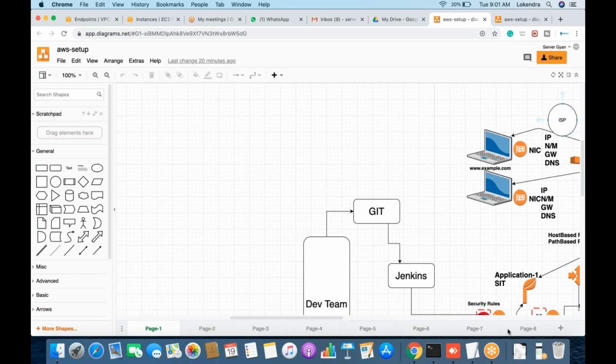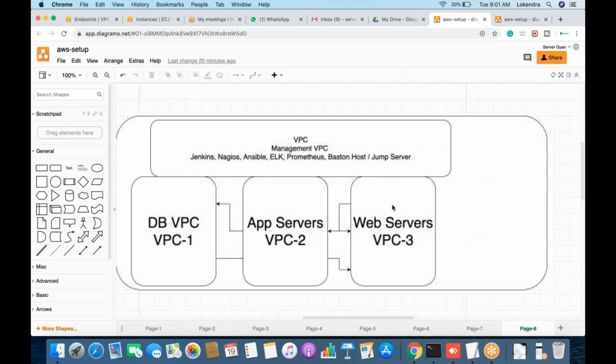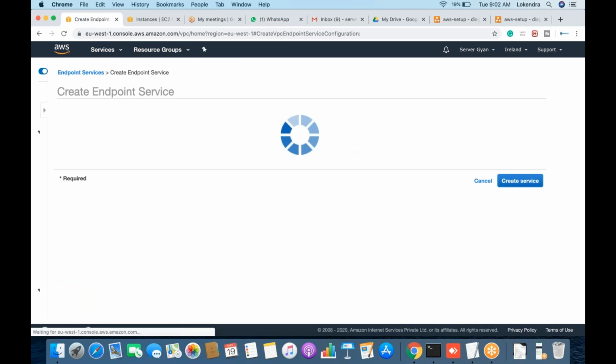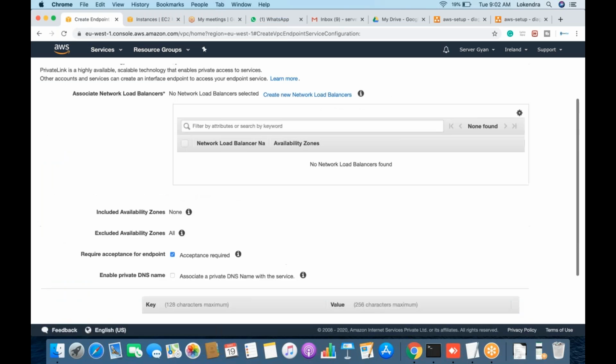Okay, so when we are talking about these two particular components, we have this DB VPC, and we want to access AWS S3 from this VPC, and we do not have internet access enabled here. Then how are we going to access that? We will need to have either an AWS endpoint or an endpoint service. We can enable an individual component with VPC endpoints, and we can enable endpoint services for an entire service stack. So this is something a little different.